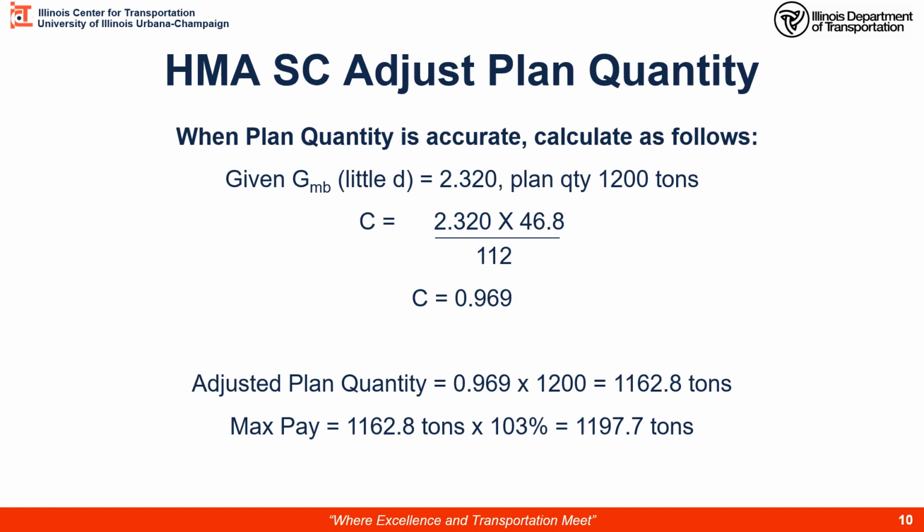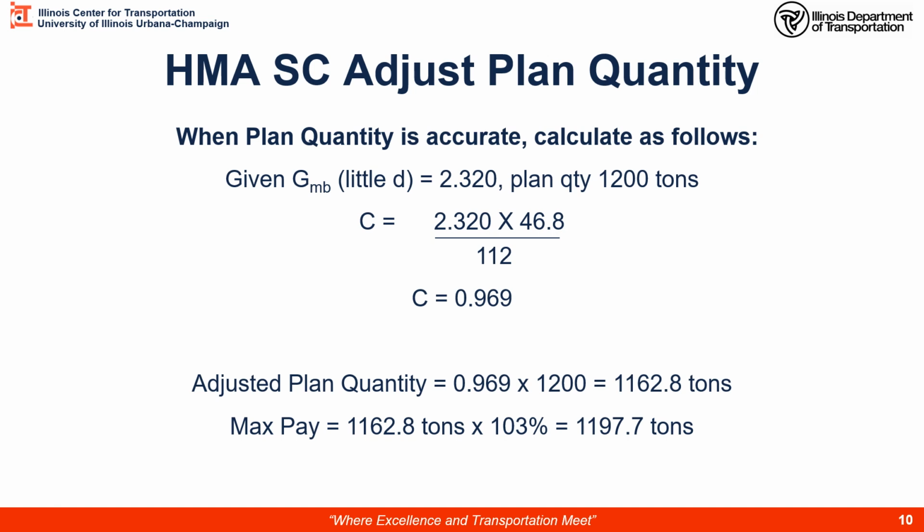We get 0.969. This is an extremely important point. This C factor must also have 3 numbers after the decimal place. Take it out 3 places. If you truncate this one or round it, you will be highly inaccurate and you will not get the correct number. Therefore, the adjusted planned quantity will be our C factor times our planned quantity, 1,200, which results in 1,162.8 tons. This is the new theoretical or adjusted planned quantity.